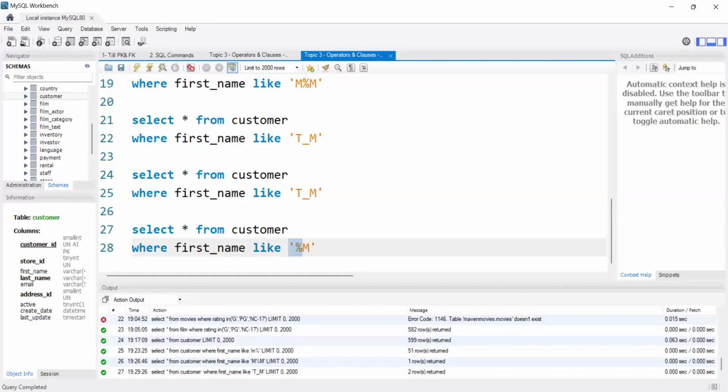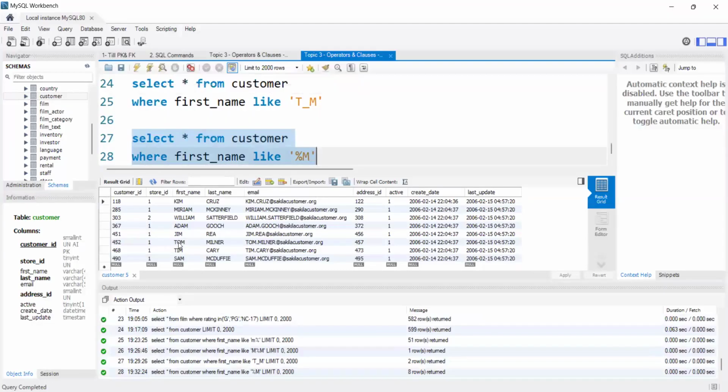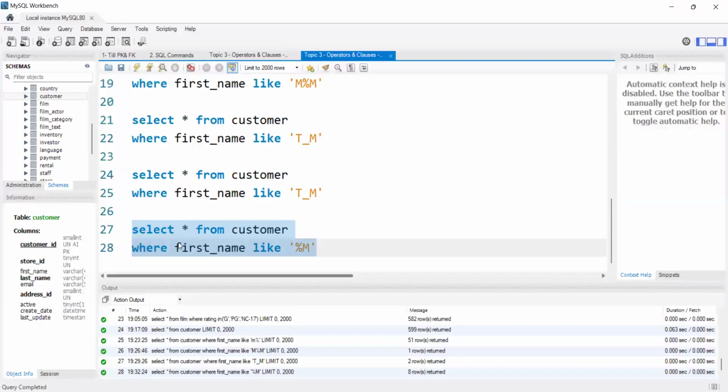I'm saying that I can have any number of characters in front, towards the left side, but at the end I should have only M. In that case we are getting this: only the last character is M, and we can have any number of characters before M.